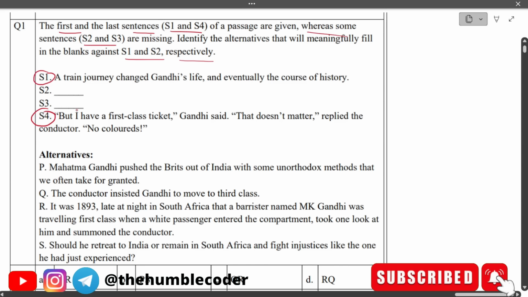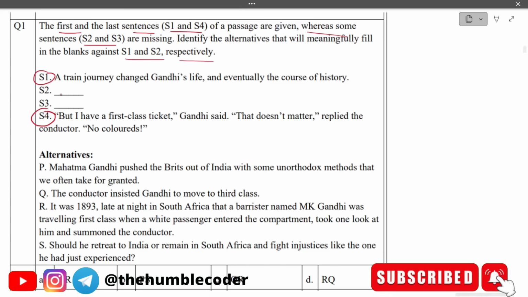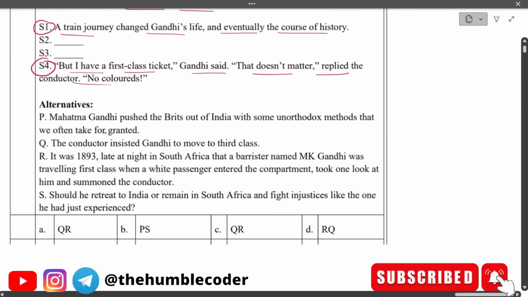First let's read the statements which are already given, and then we will analyze what will come in S2 and S3. S1: A train journey changed Gandhi's life and eventually the course of history. Then we have sentence 2 and sentence 3, and the final sentence is: But I have a first class ticket, Gandhi said. That doesn't matter, replied the conductor. No coloreds.